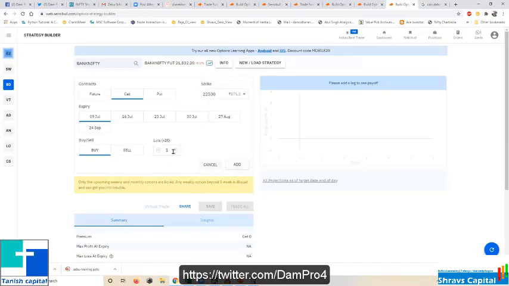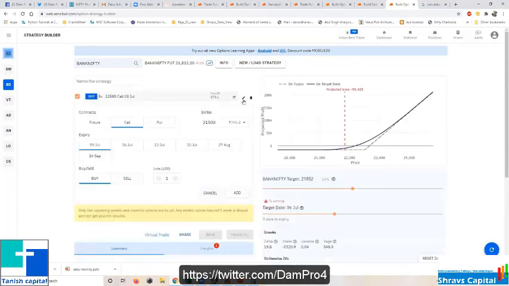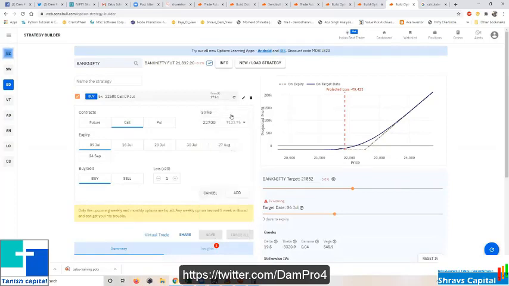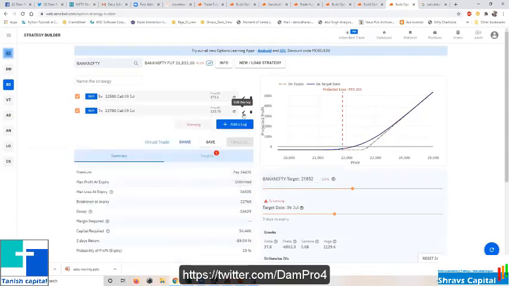So I'm buying this. I'm not doubling my quantity, I am keeping a ratio of 7/5. That's it. So I have to sell it.